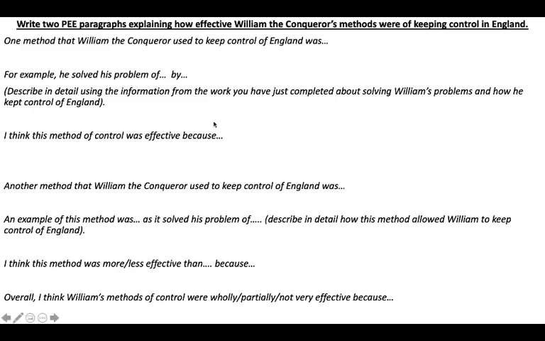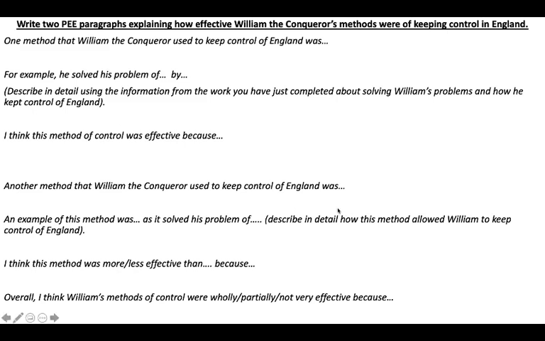Then I'd like you to describe in detail, using the information from the work you've just done, about solving William's problems and how he kept control of England. And then I would like you to explain how effective this was. So I think this method of control was effective because, and analyse exactly what it did and how this achieved William's desired approach of controlling England and keeping his power secure.